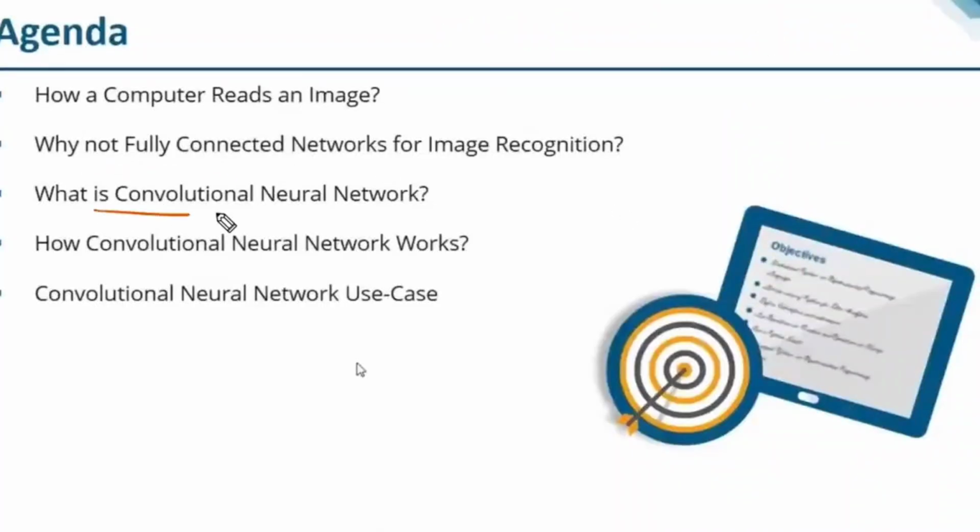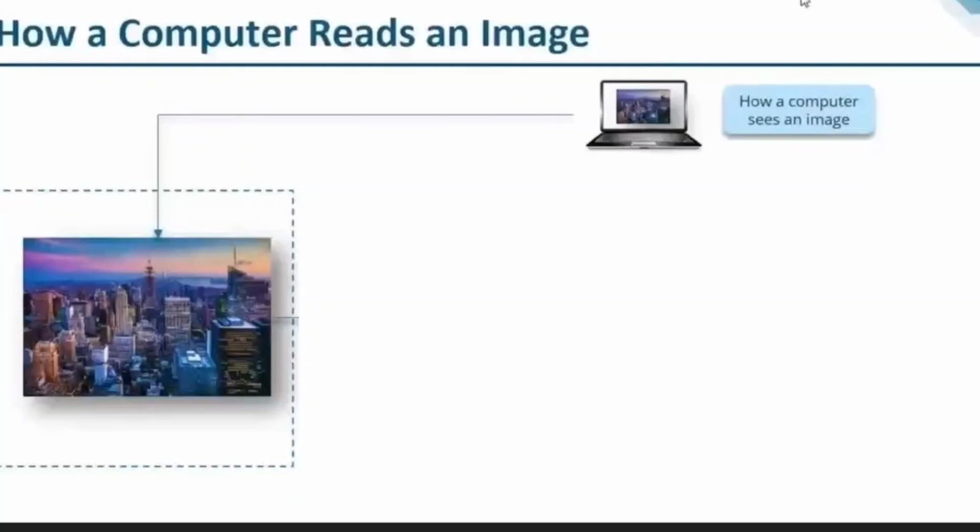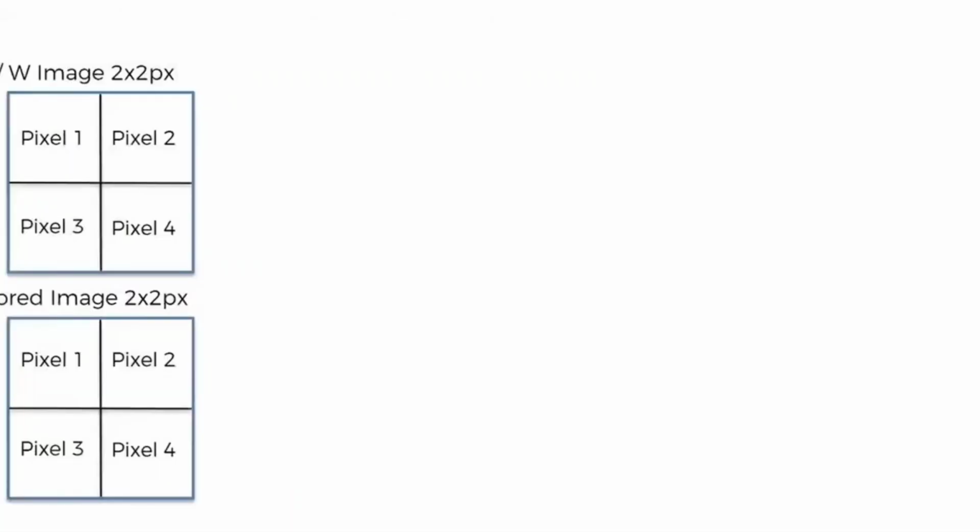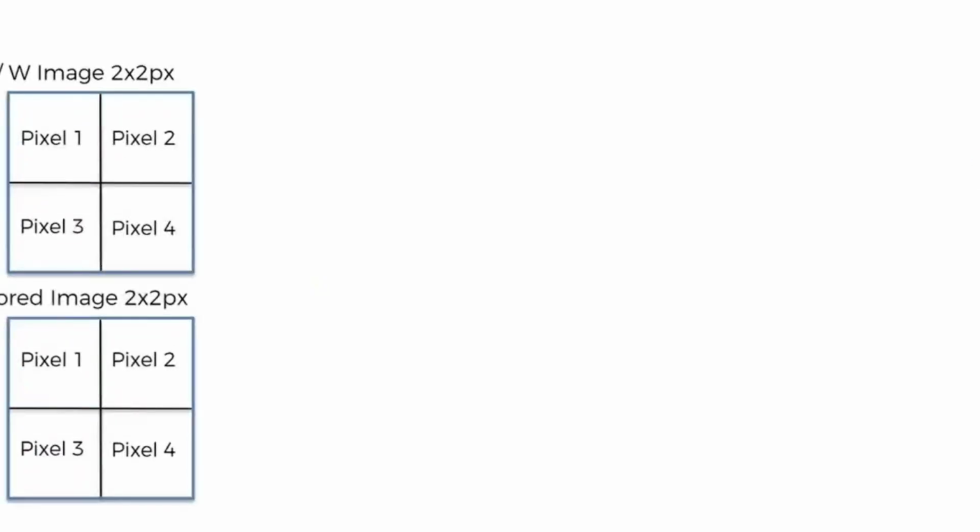Now, what is meant by convolutional neural networks, and how does a convolutional neural network work? Along with that, we are going to see one case study, right? Now, how a computer reads an image: any color image or black and white image is a combination of pixels. One image is a combination of multiple pixels, right?